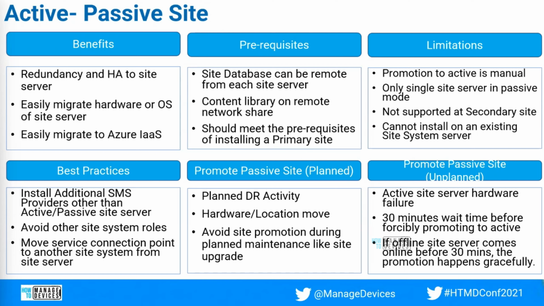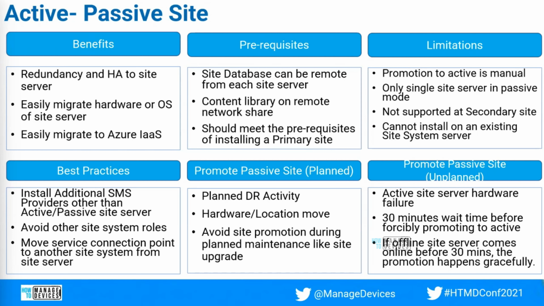Like, consider you are running short of servers and you want to bring in the active passive role, and you don't have enough servers to get that installed. You're thinking, okay, we have two management points in this location, let me install the passive site on one of these. That is not possible, because if there is an existing role installed on that server, the prerequisite check itself will fail, and you cannot install the passive site.